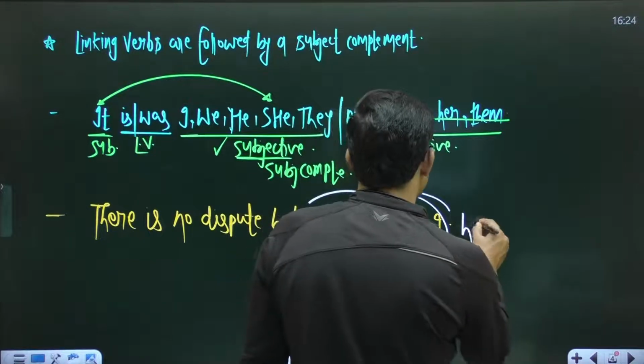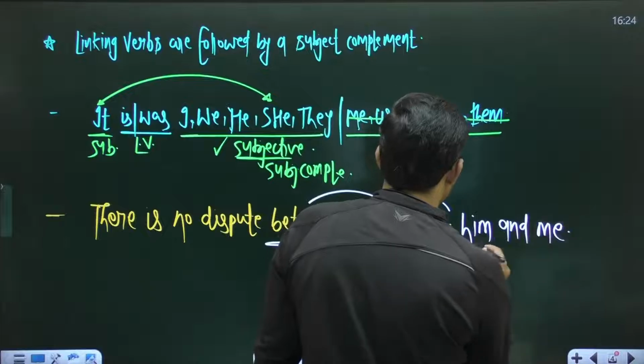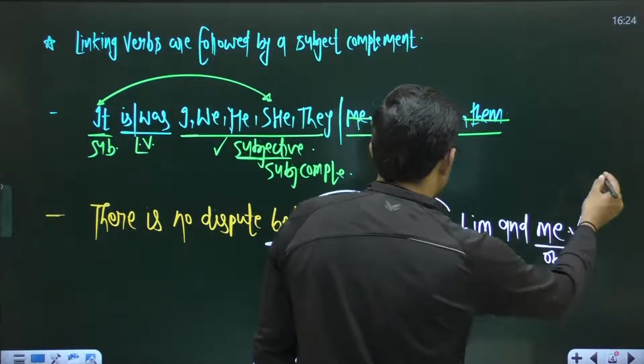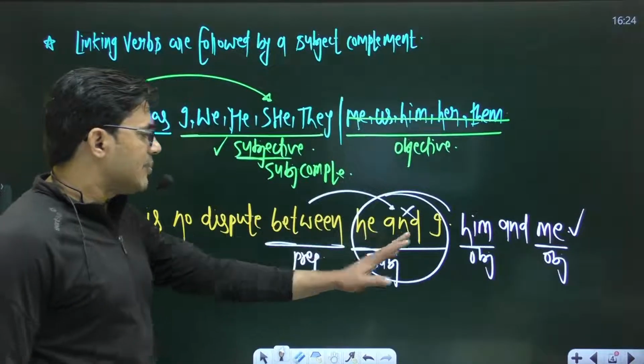So to make this sentence error free, it will be: there is no dispute between him and me. An objective case pronoun will be used.